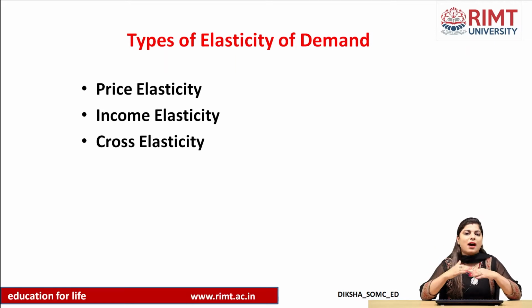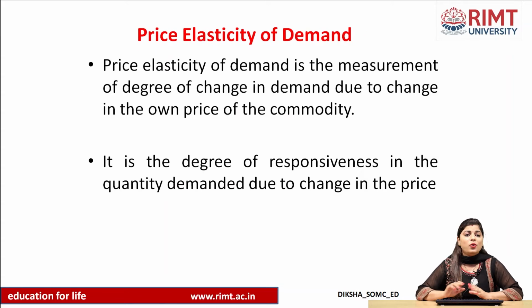So these are the different elasticities of demand, also called types of elasticities of demand: price elasticity, income elasticity and cross elasticity of demand. Now let us learn all this in depth, and all are very easy to understand. Firstly, we are going to discuss price elasticity of demand.